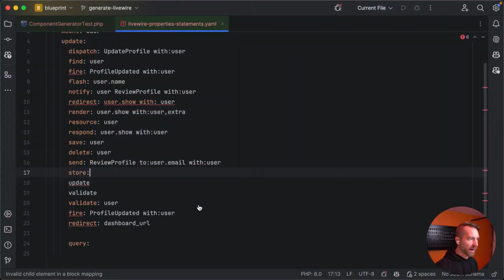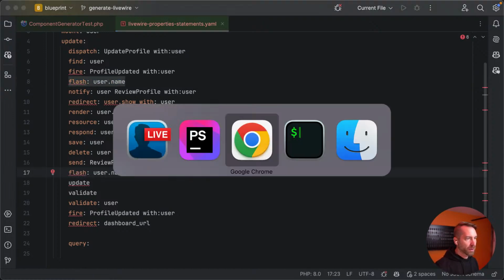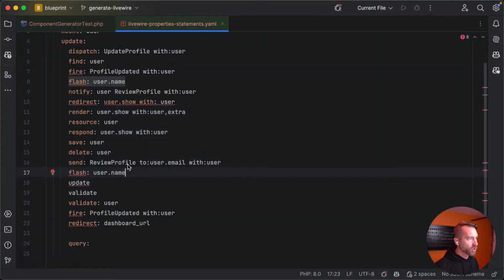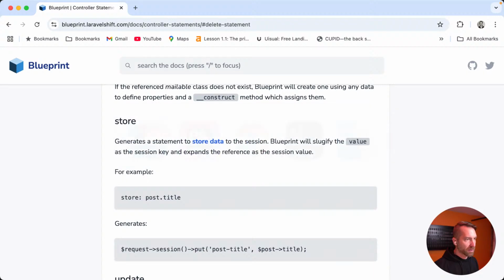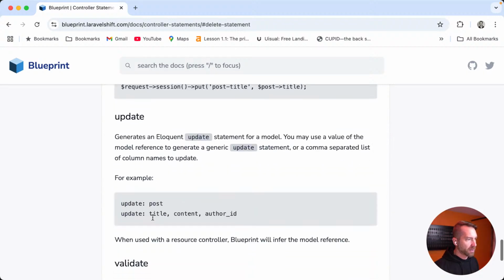Okay, so this should look very similar to flash. So let's just borrow flash, and we'll say store user. We'll change this up just a bit. We'll say store user ID, right? Oh, sorry, store. Now we have update. And then what are we doing with update? We say update post.